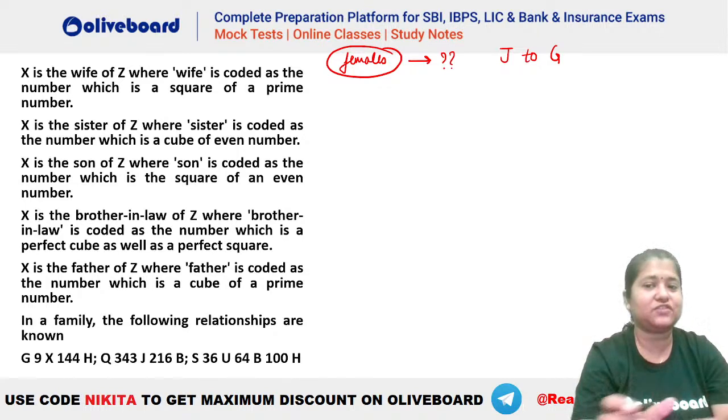Okay, tell me the relation from J to G. How is J related to G? That is the main question here.